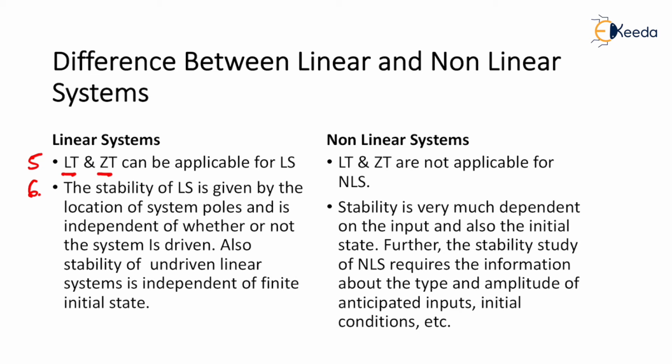Laplace transform is applicable for continuous time systems, and if you sample, we get the Z transform. So Z transform is applicable for discrete time signals, which means that Laplace transform is applicable for CTS systems and Z transform is applicable for DTS systems. Hence, LT and ZT can be applicable for linear systems.